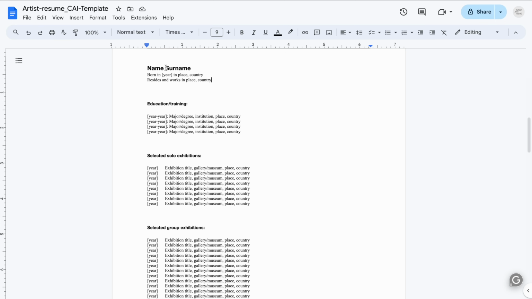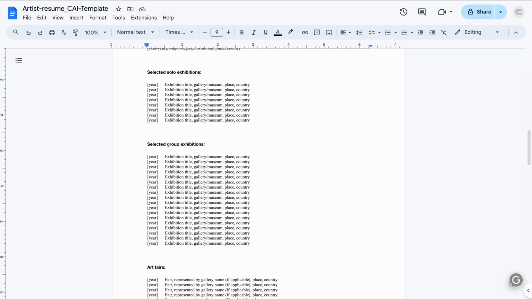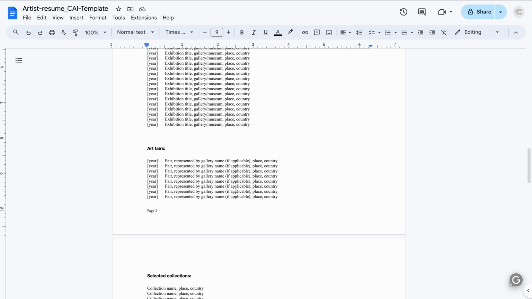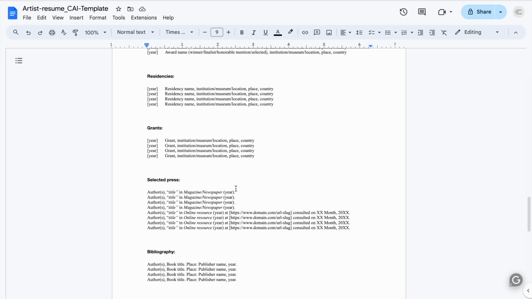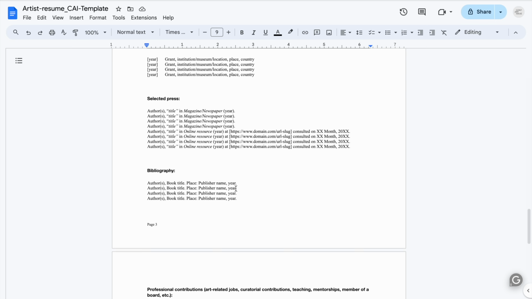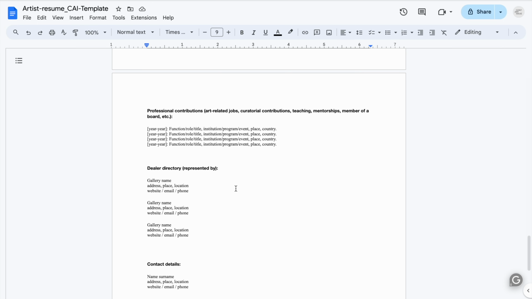Also, we always start with the name and surname, where you were born, where you're residing and working, followed by the overview of the exhibitions, but also how you need to simply write them down, starting with the year and then title, place, country, etc. So you can simply use the structure and insert your information. The design is already optimized to be in line with the expectations in terms of the design for artist resumes, and you can simply copy and paste this for your website as well.